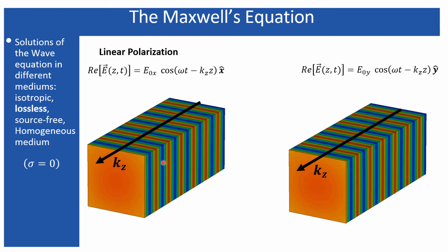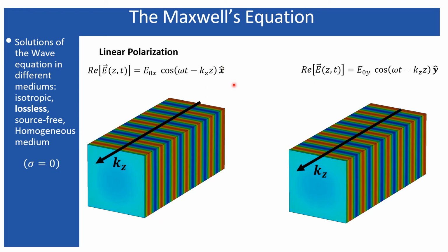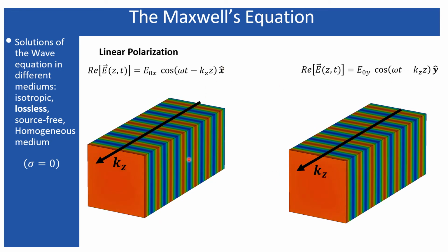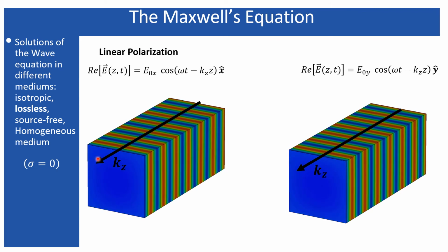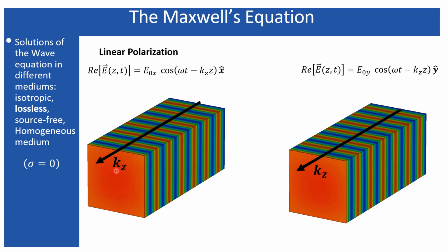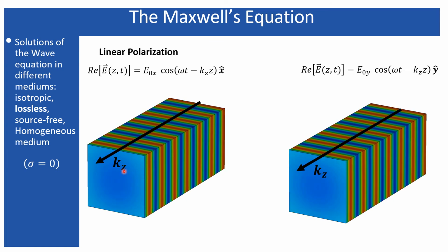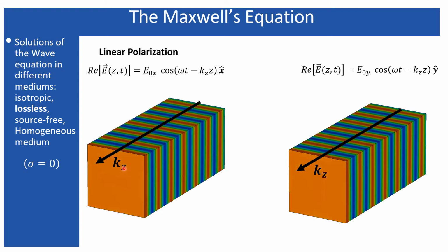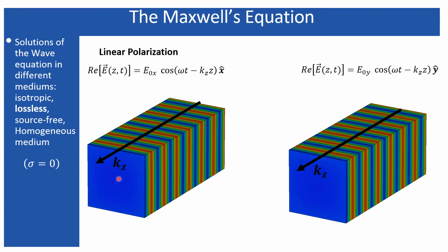However, these two animations represent both the x polarized wave and the y polarized wave. But here the animation represents the wave front. Basically, this is one plane, the output plane, and what you are observing at this plane, at each and every time, is just the planes of constant phase. So the phases are coming and you are observing them. So these represent the phase front.